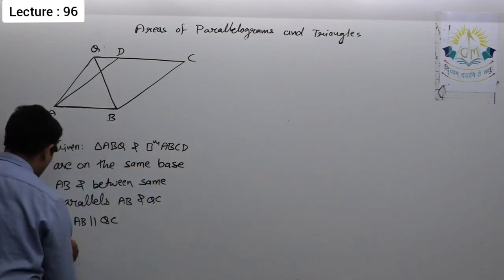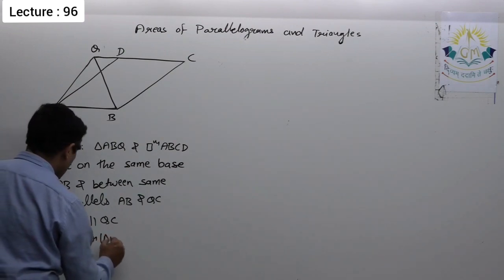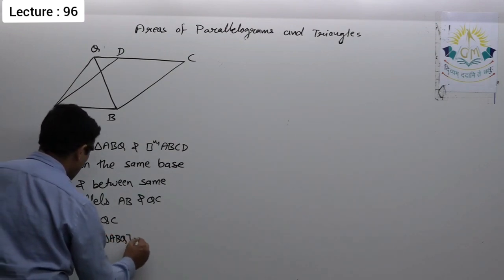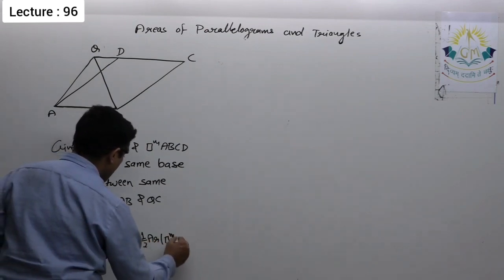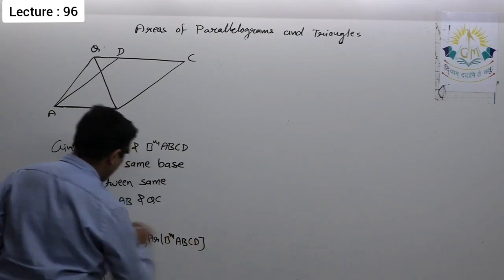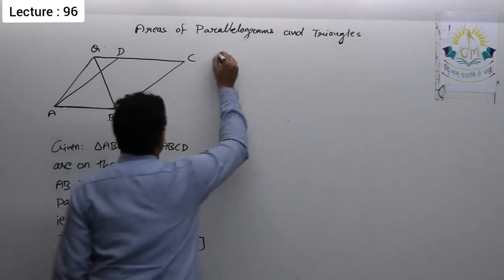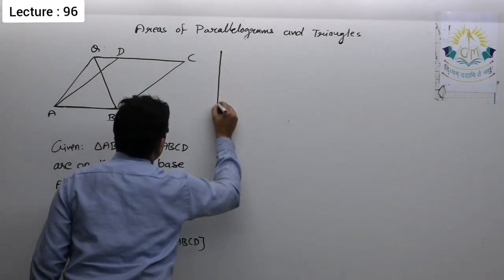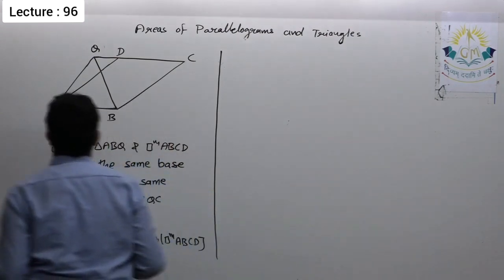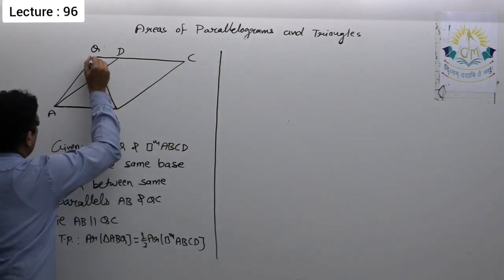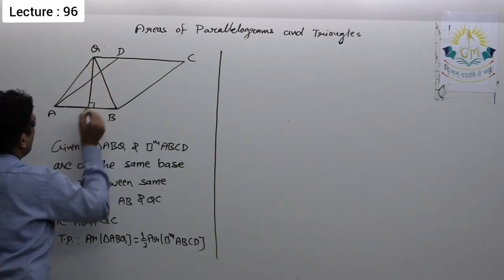Okay, what do we have to prove? To prove: area of triangle ABQ is half the area of parallelogram ABCD. The area of a triangle is half the area of the parallelogram. So from here I have to draw QZ perpendicular to AB.